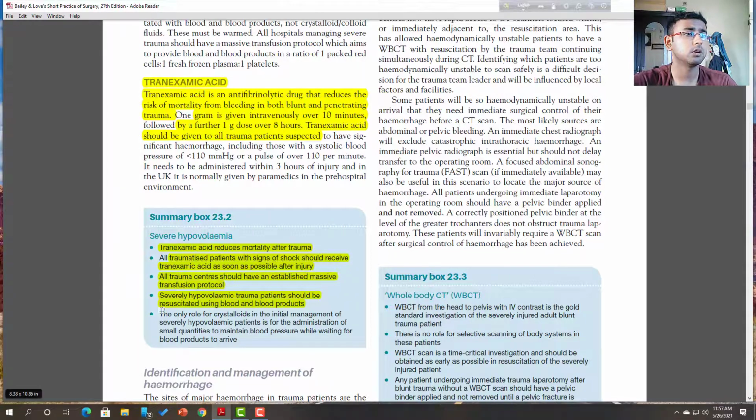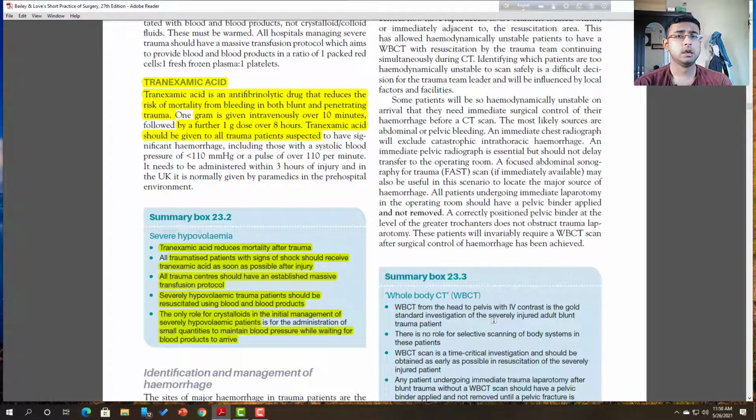Okay, the only role of crystalloids in the initial management of severe hypovolemic patients is the administration of a small quantity to maintain blood pressure while waiting for the blood products to arrive. In our country, plasma cell or plasma expander is available, because sometimes we need some time to arrange blood. In that case, if we want to maintain hemodynamic stability, we have to take some plasma expander, that is plasma cell solution or other crystalloid solution, for the hypovolemic patient.